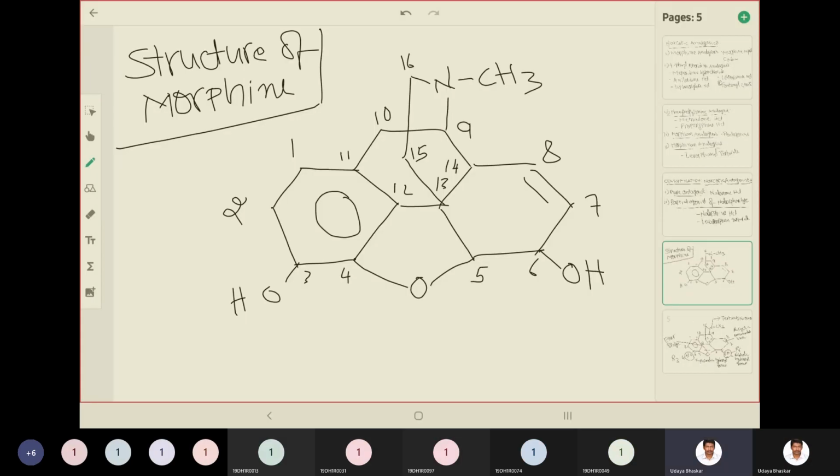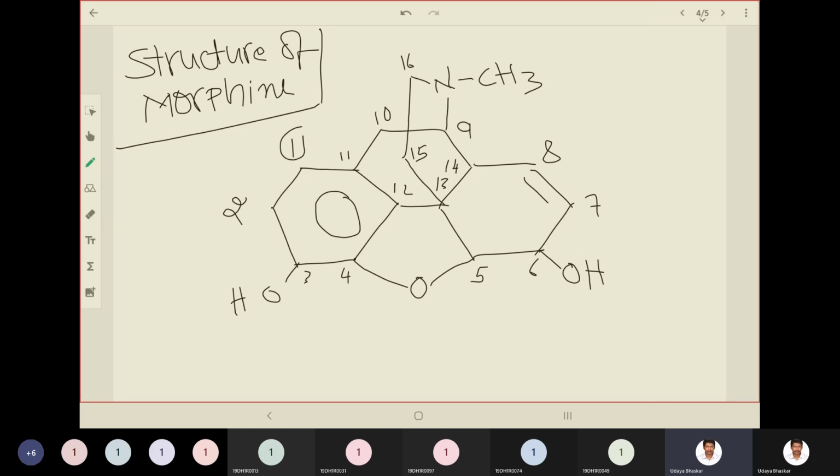So in the last session we saw the general structure of morphine and its numbering. Morphine is a pentacyclic ring, that means it contains 5 cycles in it. The numbering is like this: 1, 2, 3, 4, 5, 6, 7, 8, 9, 10, 11, 12, 13, 14, 15, 16.